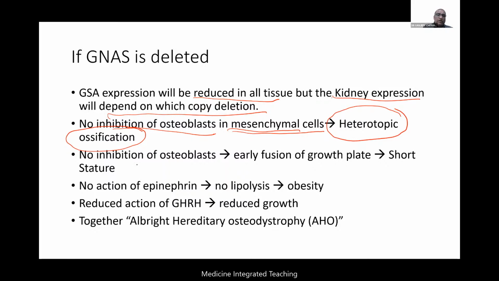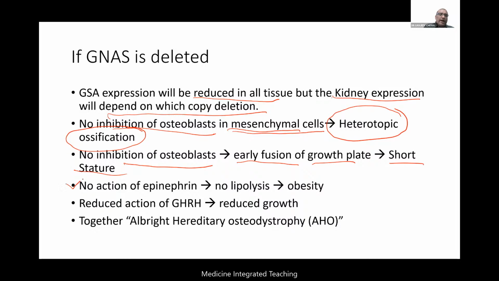Next, there will be no inhibition of osteoblasts. I am talking about the bone now. If there is no inhibition of osteoblasts in the bone, there will be more action of osteoblasts. So more growth of bone will lead to early fusion of the growth plate. It can lead to short stature, short bones. We'll study that later on subsequently. That is the concept here.